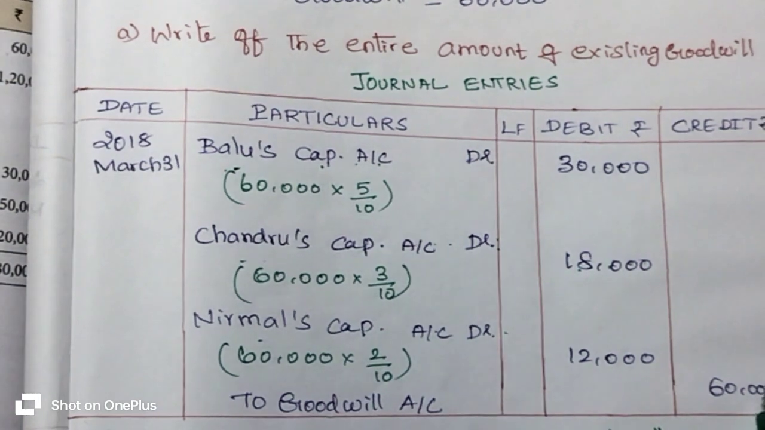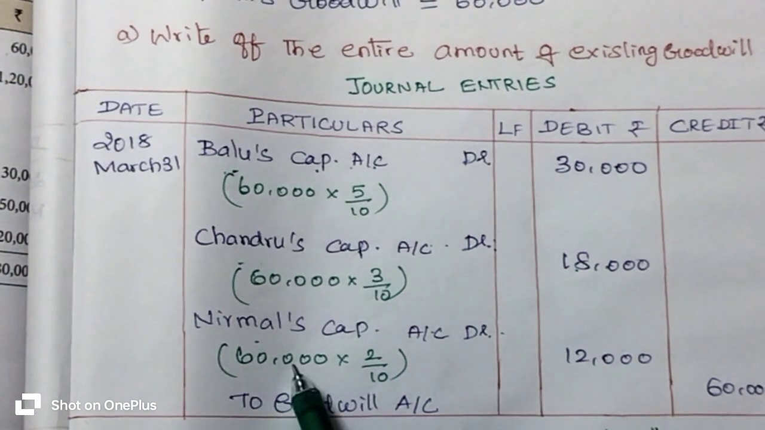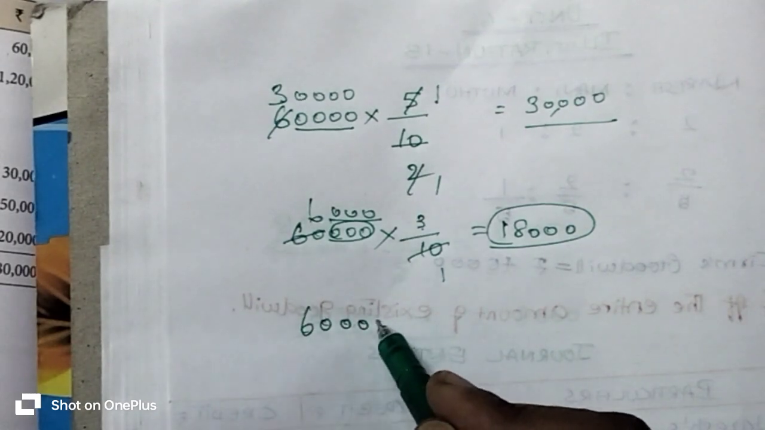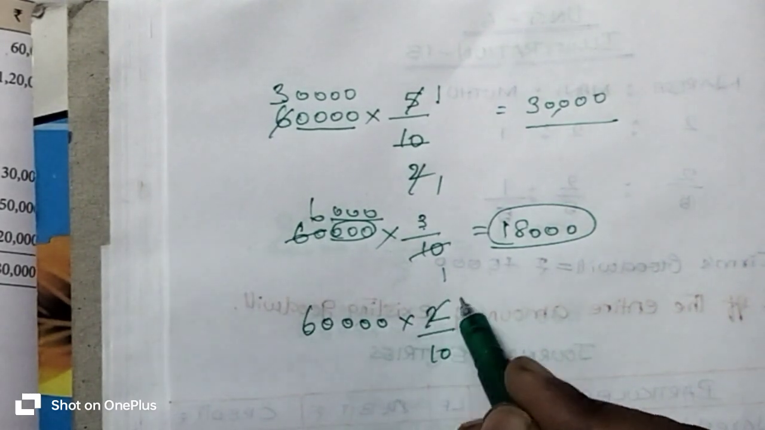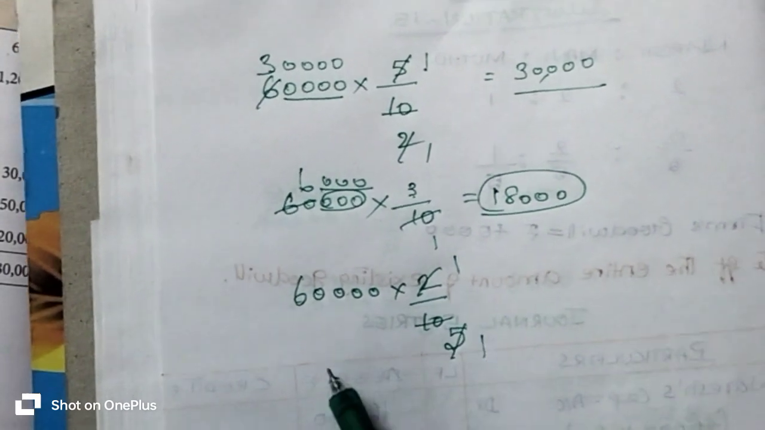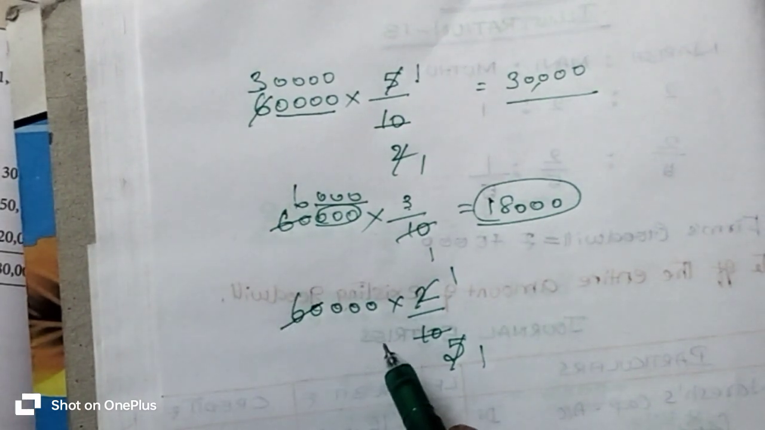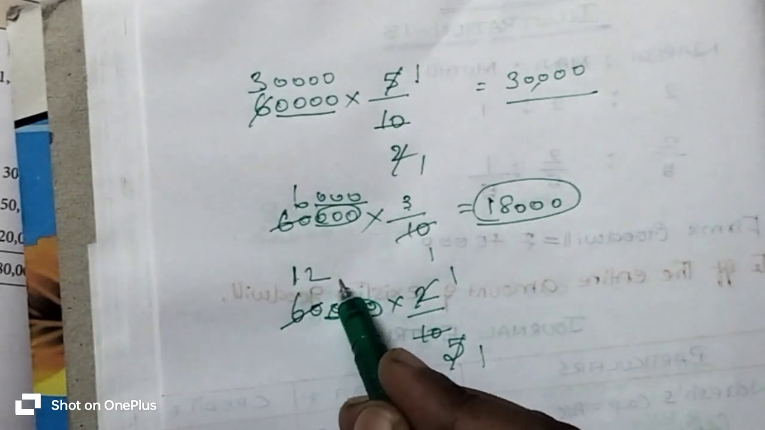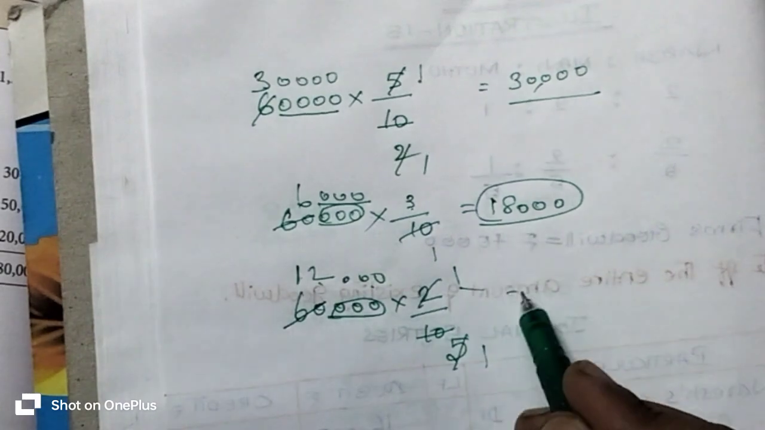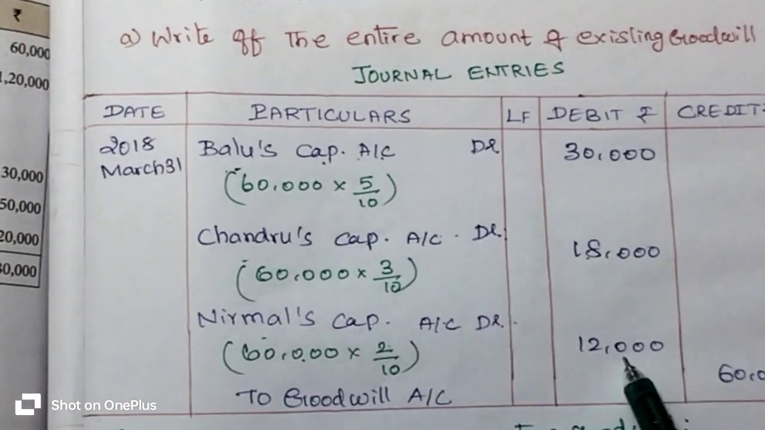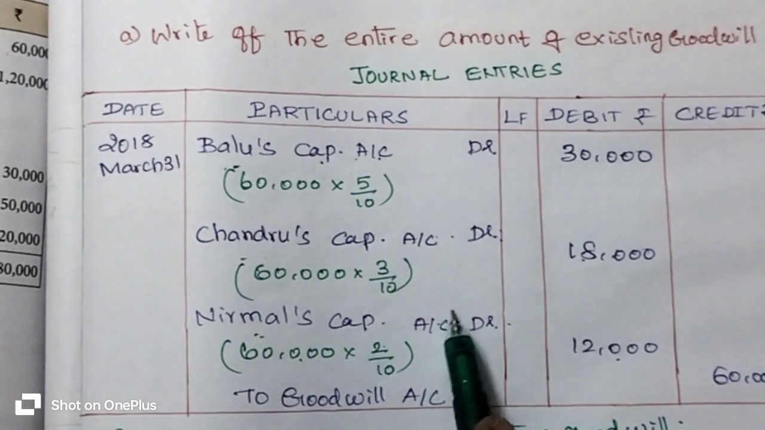How will that 60,000 rupees be calculated with Nirmal's gaining ratio, which is 2 by 10? So 60,000 rupees into 2 by 10. 1 2 is 2, 5 2s are 10 and 1 5 is 5, 12 5s are 60. This 3 zeros is to be added here. 12,000 into 1s are 12,000 rupees. So that 12,000 rupees is transferred to Nirmal's capital account.